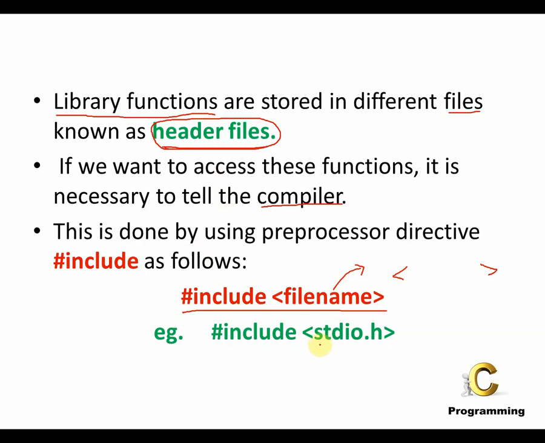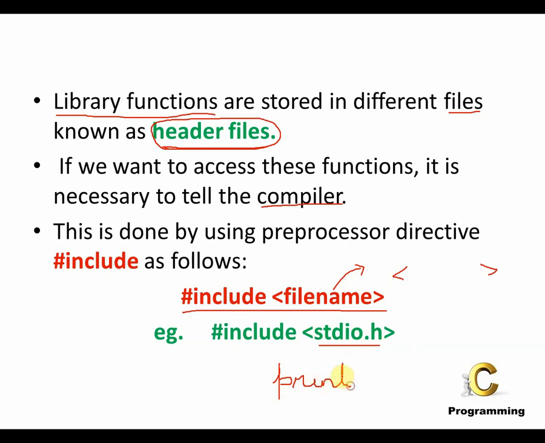For example, stdio is the name of a header file. The full form of stdio is standard input output header file. So the standard input output header file has some library functions. For example, for printing it has printf, for taking input it has scanf.